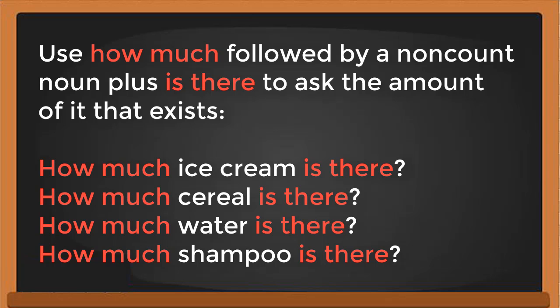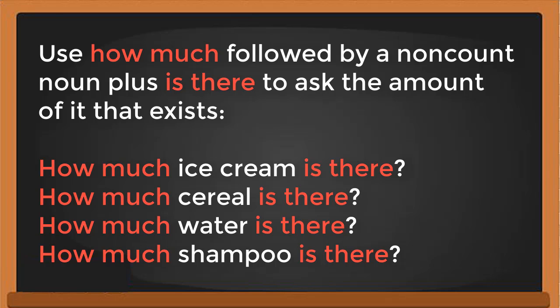Okay. Now, if you want to talk about the amount that exists, you use "how much" and then "is there". For example, how much ice cream is there? You want to know the amount of ice cream, for example, in the refrigerator.